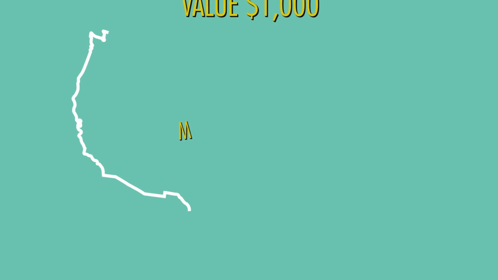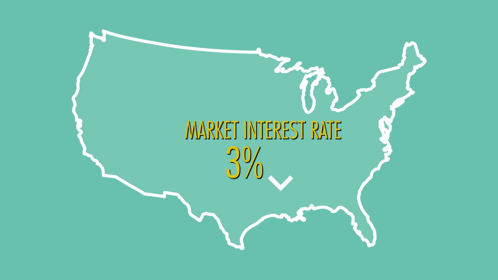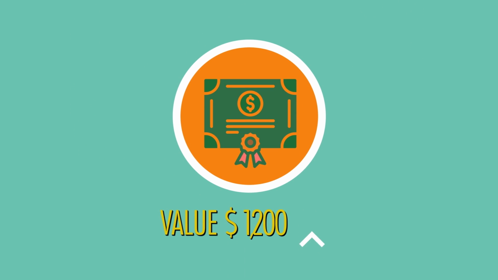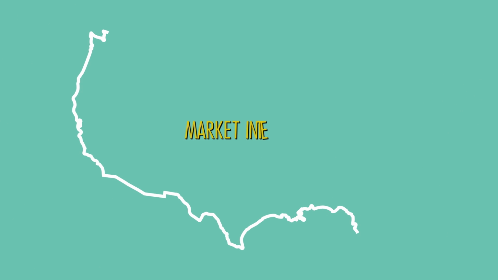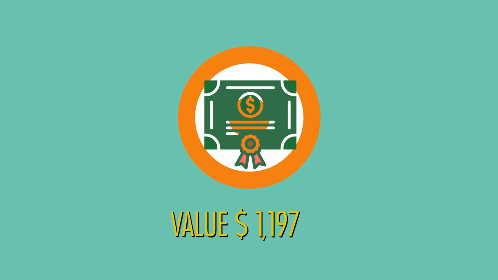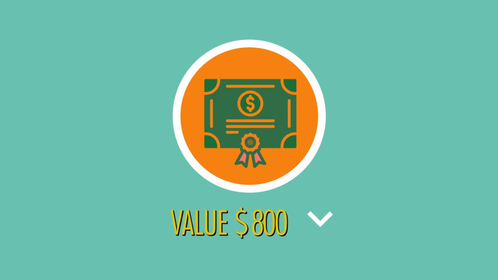For example, over time, as nationwide market interest rates go down, your bond's value rises. Why? Because your bond has a higher interest rate than the market interest rate. It looks more appealing to investors, who bid up the price of your bond. Of course, as market interest rates go up, the value of your bond decreases. It no longer looks quite as good to investors as it once did.